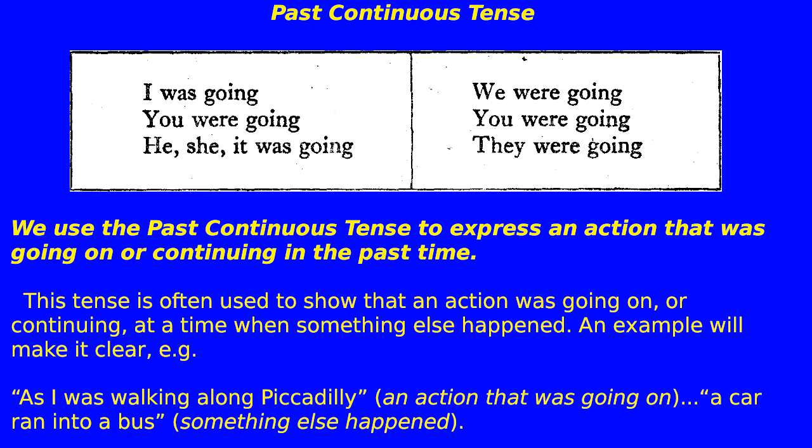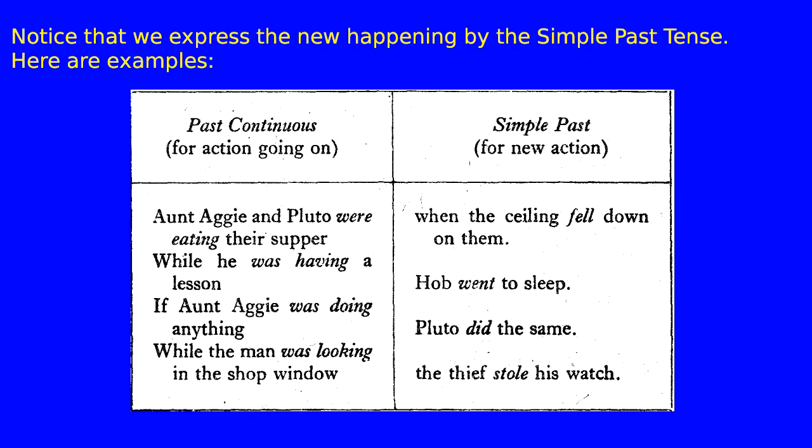An example will make it clear, e.g., as I was walking along Piccadilly, an action that was going on, a car ran into a bus, something else happened. Notice that we express the new happening by the simple past tense. Here are examples. Past continuous, for action going on. Simple past, for new action.